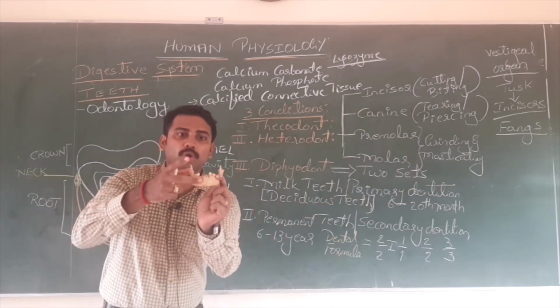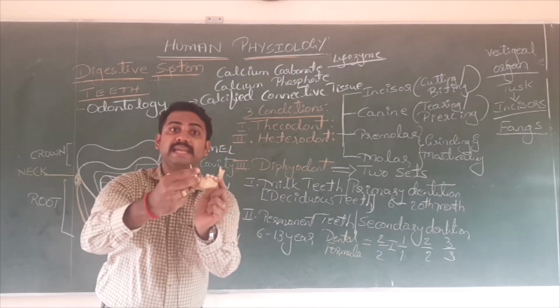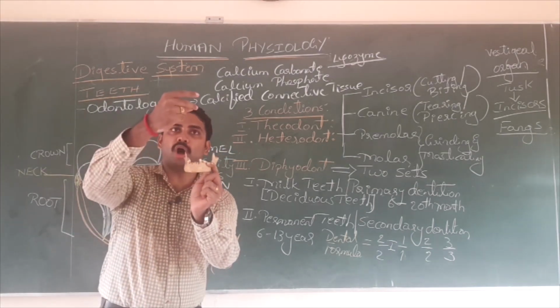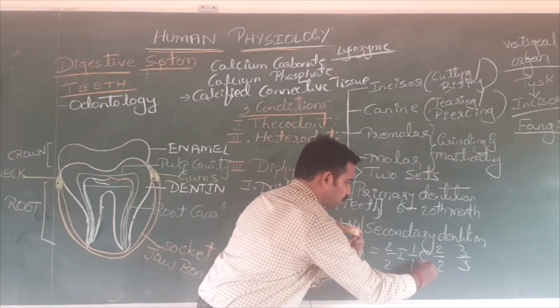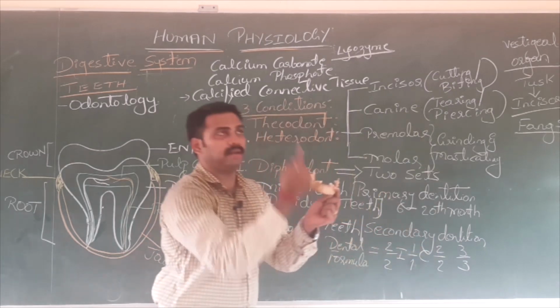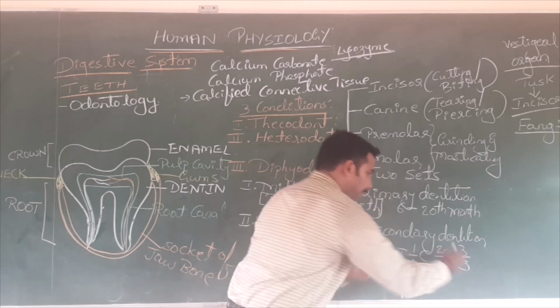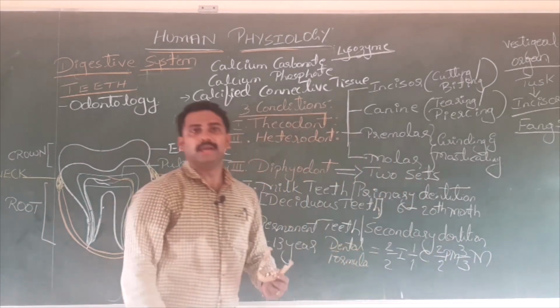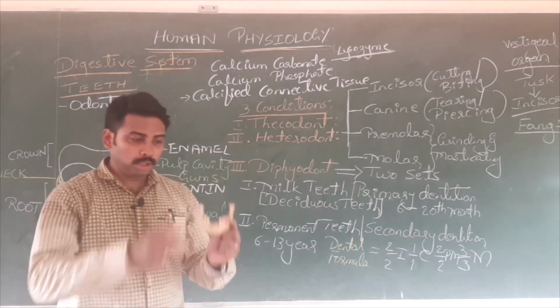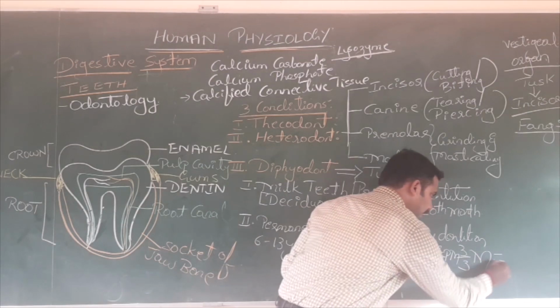2, 1, 2, 3 by 2, 1, 2, 3. Upper jaw, lower jaw. Now tell me, 2 plus 1, 3, 6, 7, 8. If you multiply it with 2, your answer is 16. When you sum it, I hope you are very good in maths, you can calculate your number of teeth. Now the total number of teeth is how much? 32 teeth we have.